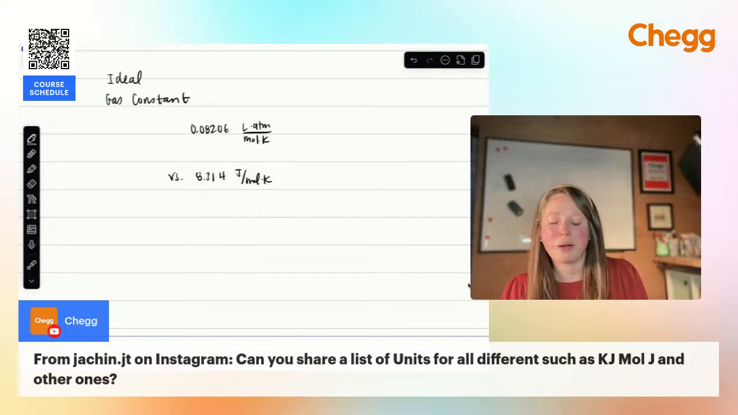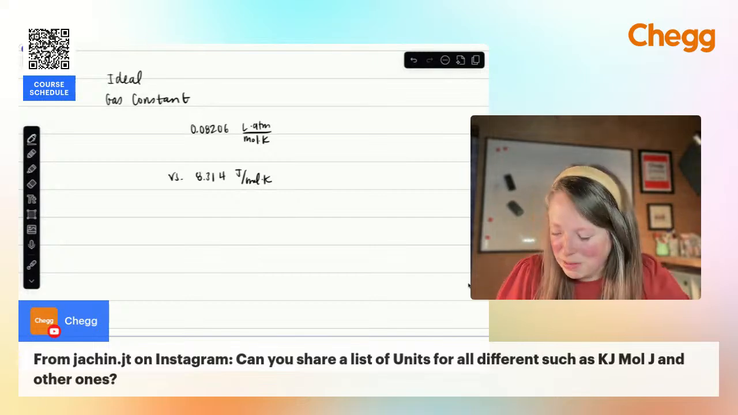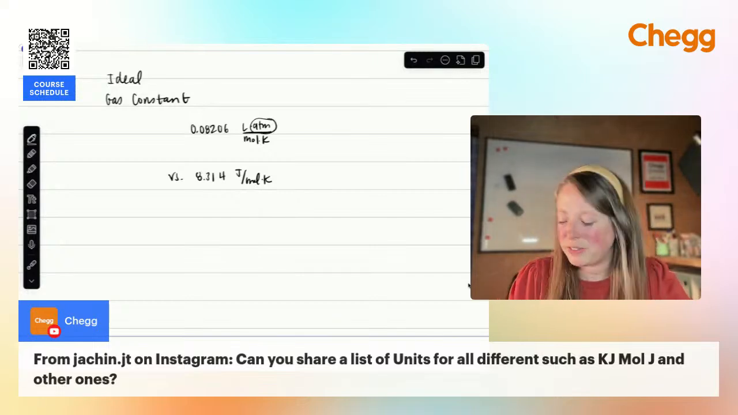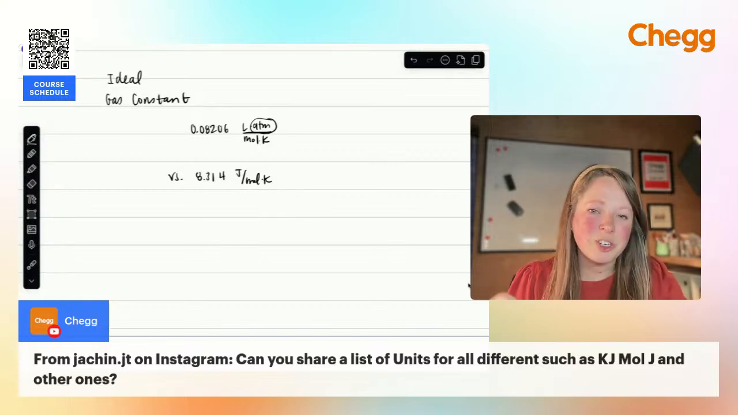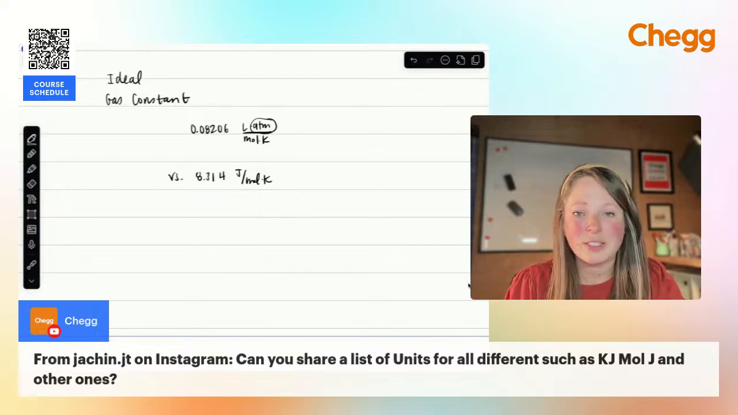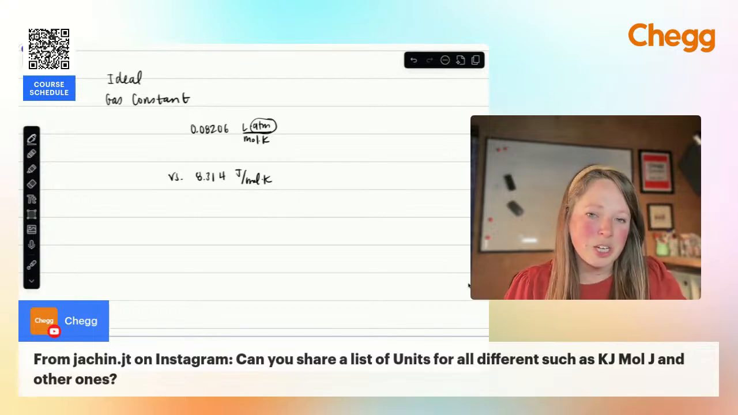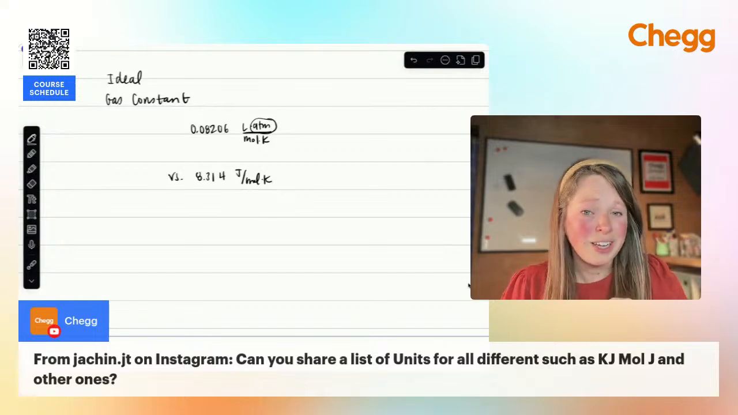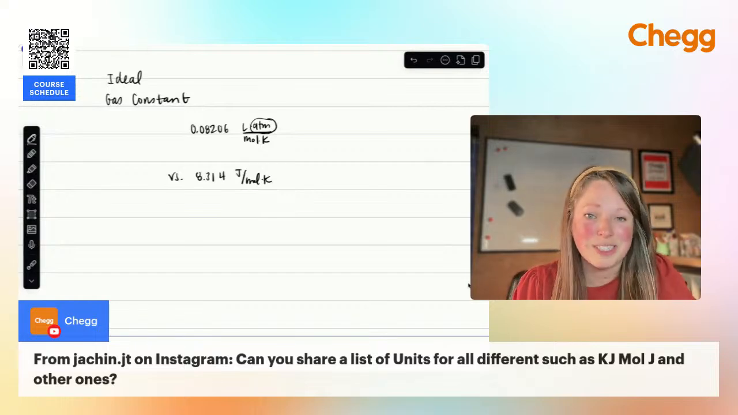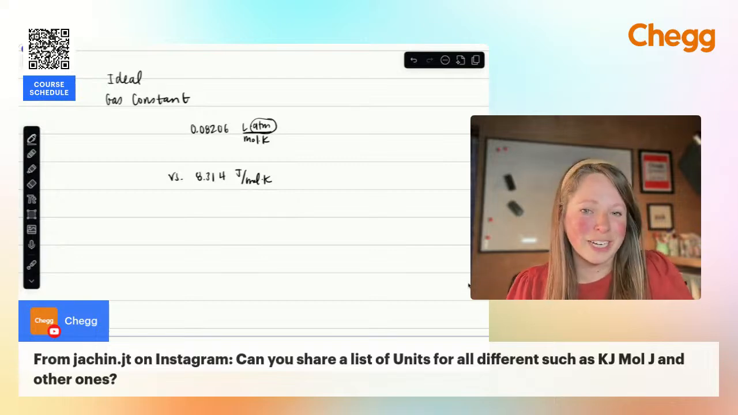If you are doing a problem and your pressure is not in atmospheres, you're given a pressure in kilopascals or a pressure in torr, you need to make sure that everything matches your constant. When you are doing these complicated questions where you have lots of different variables and quantities, always make sure that your units match whatever that constant is. If you're looking at specific heat, are you looking at joules per gram degrees Celsius or joules per gram Kelvin?